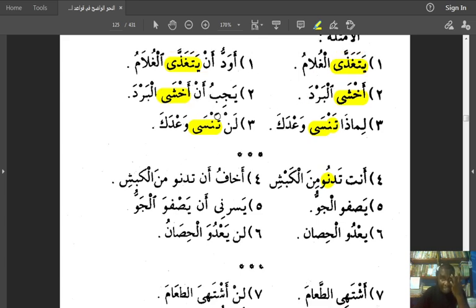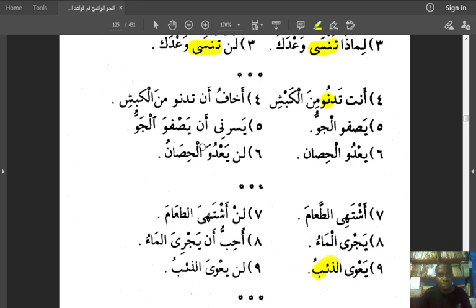When an came and lan came, the adawat an-nasb, the articles that make the present tense verb end in the accusative case, that is, end in taking fatha, nothing of them worked here. It didn't cause any changes. An did not affect the verb, and lan did not show anything apparent for us to see. Let's get to the next batch.